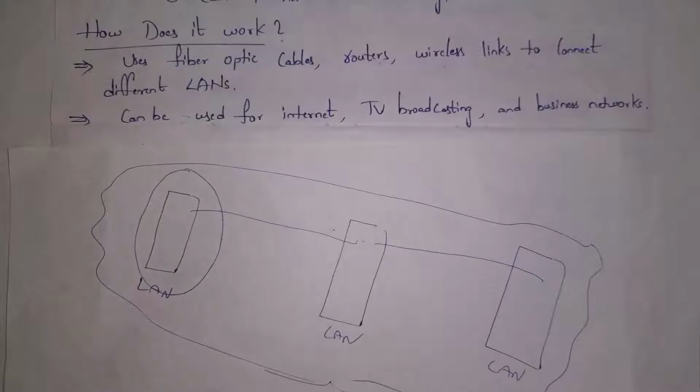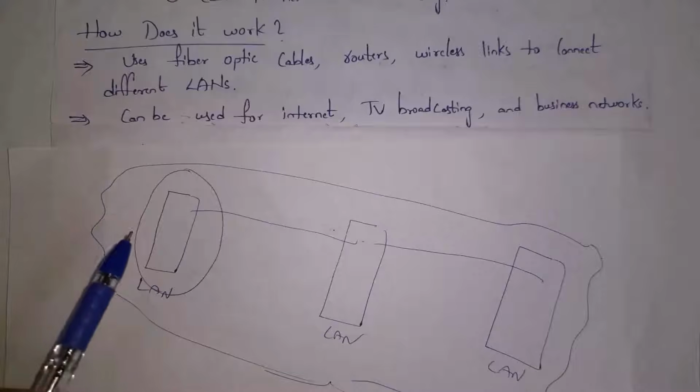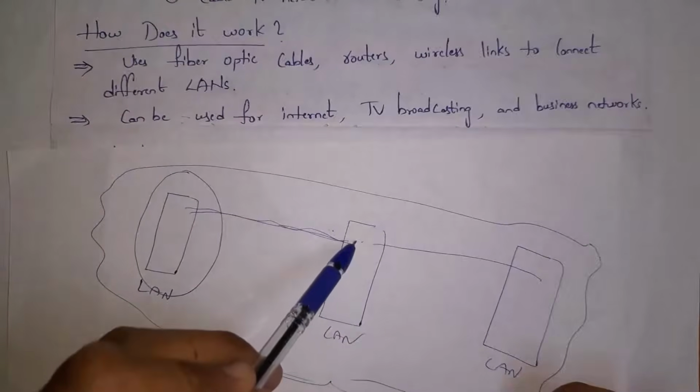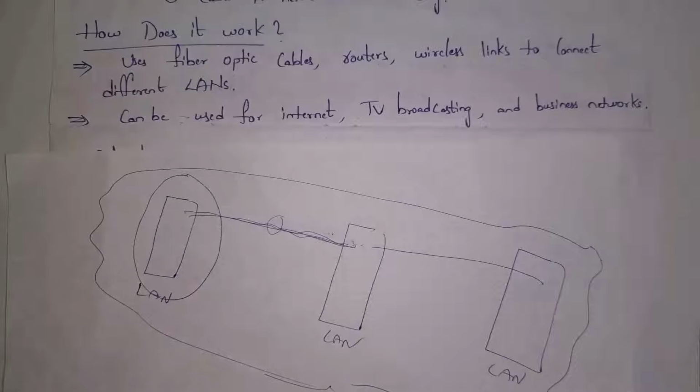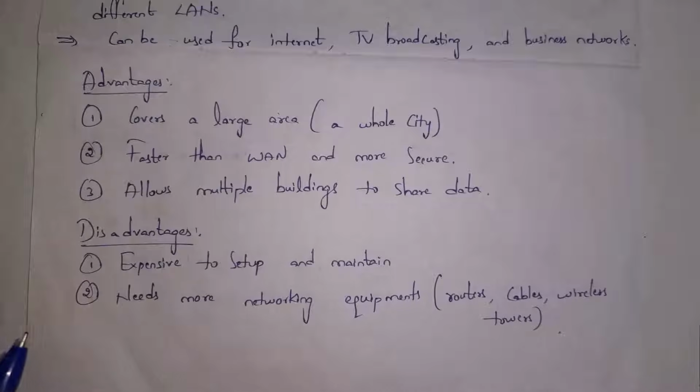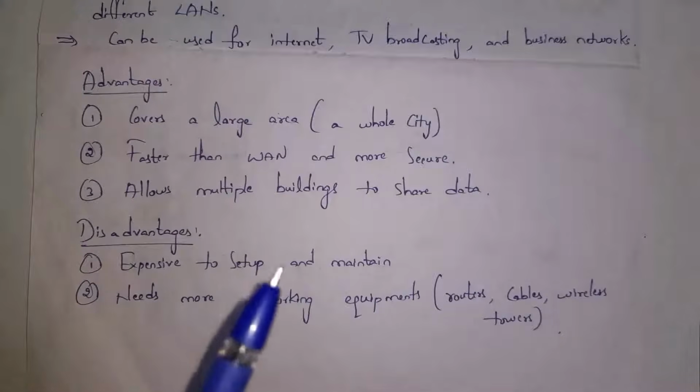In a metropolitan area network, we can connect different LANs by using fiber optic cables. There are cables used for internet connections, and we need routers and wireless links in order to connect different LANs. We use metropolitan area network for internet and TV broadcasting. LAN covers only a single building, whereas MAN covers the whole city. When compared to wide area network, metropolitan area network transfers data very fast and is more secure. And MAN allows multiple buildings to share data.